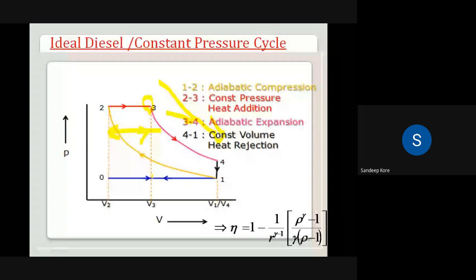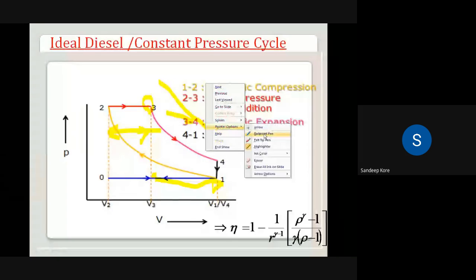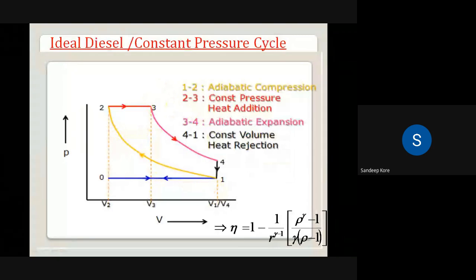And from this point, the piston starts to move downward due to the impact of the burnt fuel. So process 3 to 4 is called the expansion process, where work is done by the burnt gases on the piston and we are getting the output power. So it is called the power stroke or also the expansion stroke.